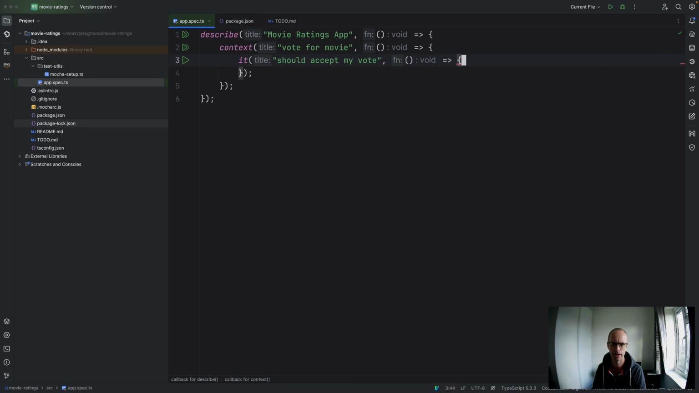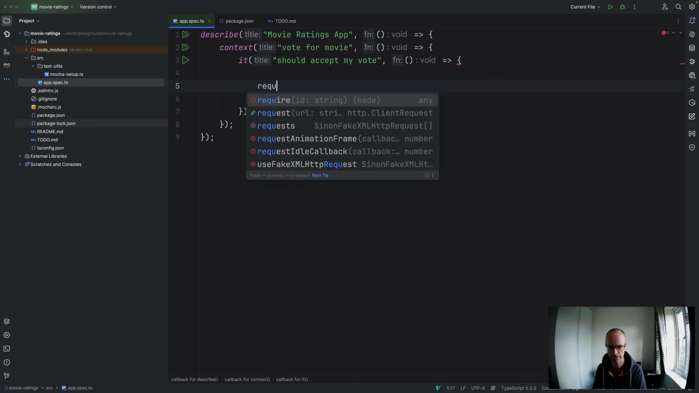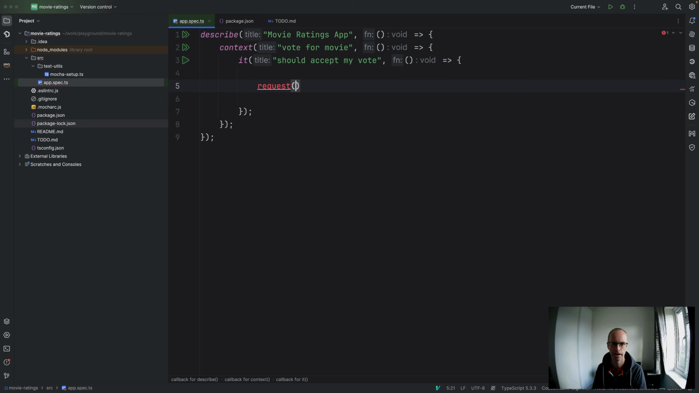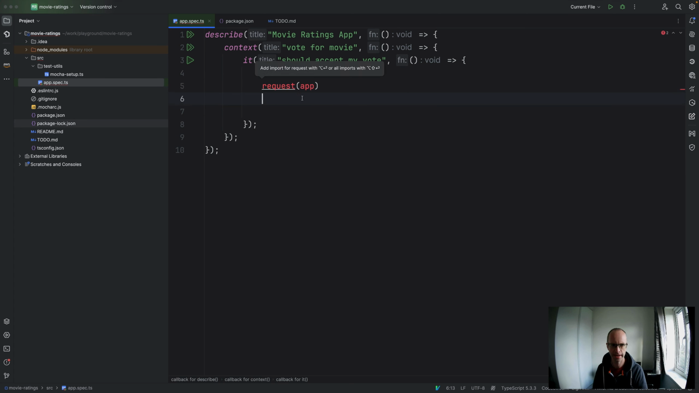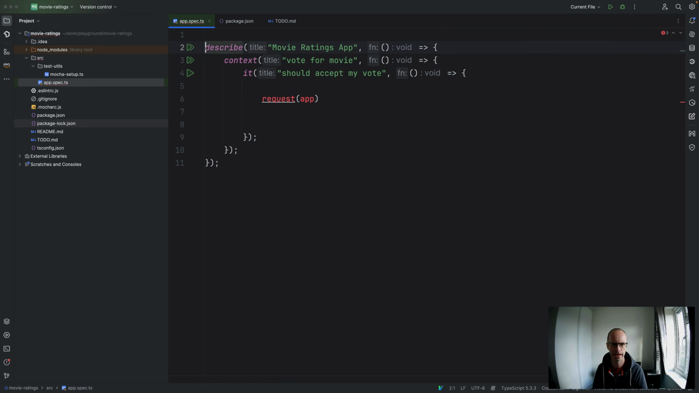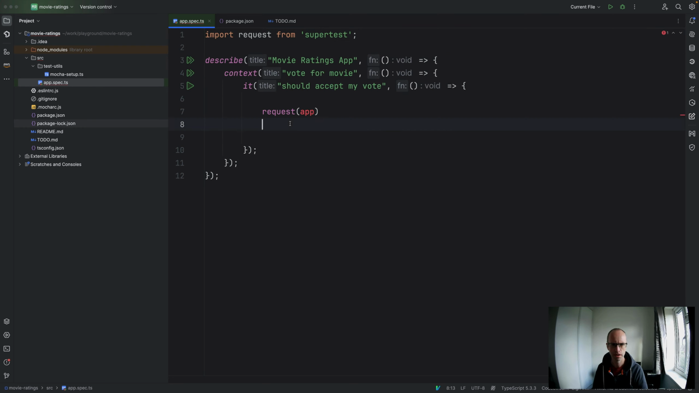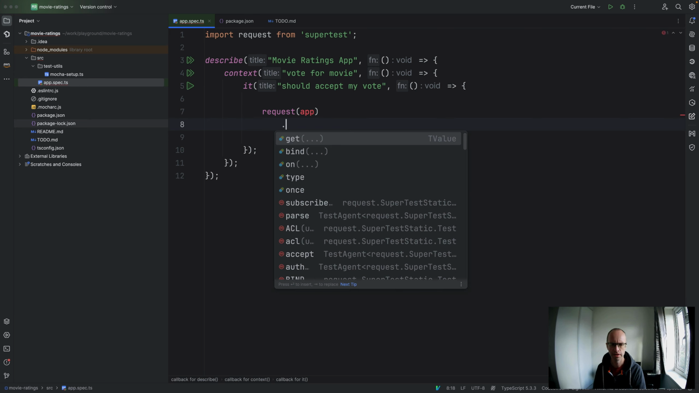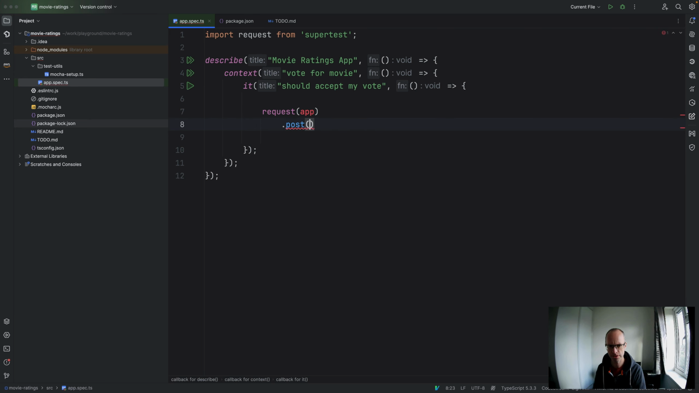And so here, what we're probably going to need to do is something along the lines of request. We're going to assume there's going to be some sort of app type thing. Can I auto import that? No, I can't auto import that, but what I can do is say import request from Supertest. I can say request.post. And let's say we've got a movie that is going to be 1, 2, 3, 4.